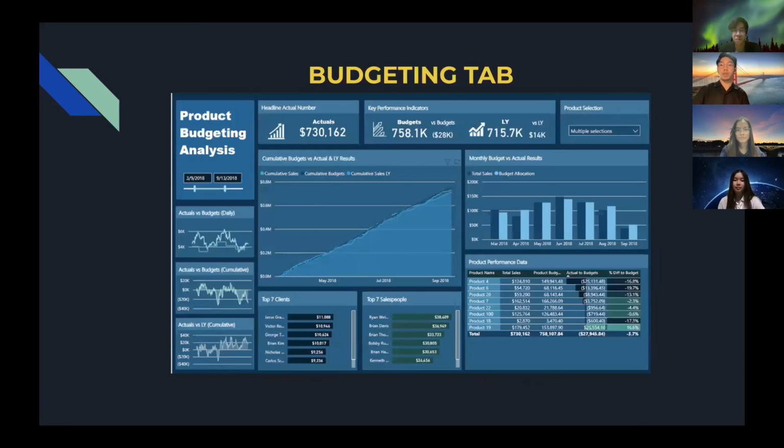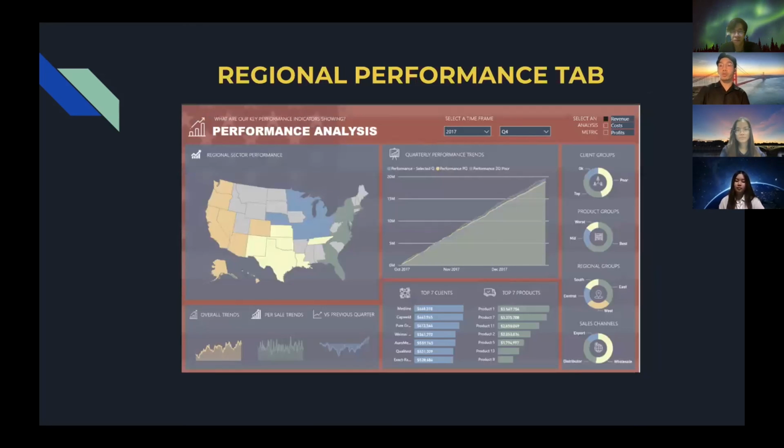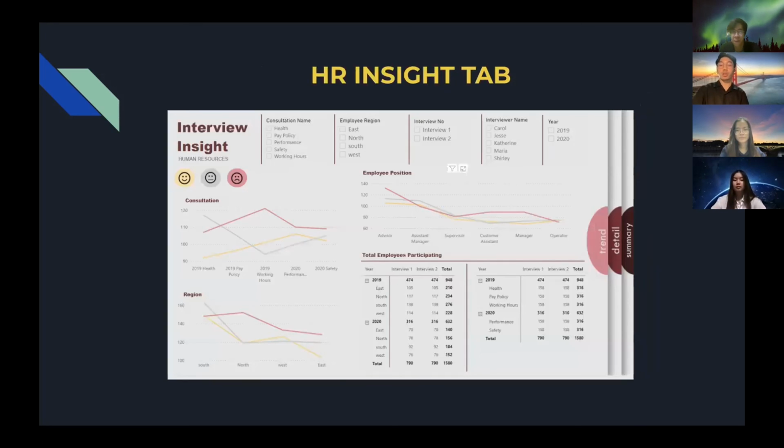Next up, we have the budgeting tab, which once again just shows the overall budget data to the manager and helps the manager make more calculated decisions for the company. Next up, we have the regional performance tab, which just shows performance of sales across some regions. Therefore, the manager could focus some more resources on a specific region to boost sales, for example. Next up, we have the HR Insight tab, which just shows the overall morale of employees so that we can track employee morale and find ways to improve it if it is low, and hence improve their experience in the company and hopefully improve performance for the company itself.